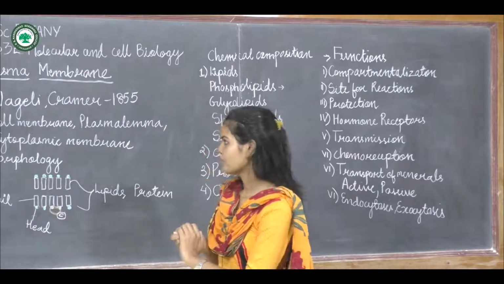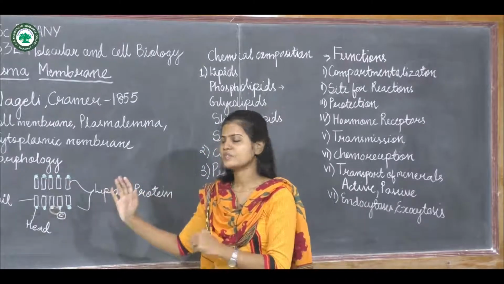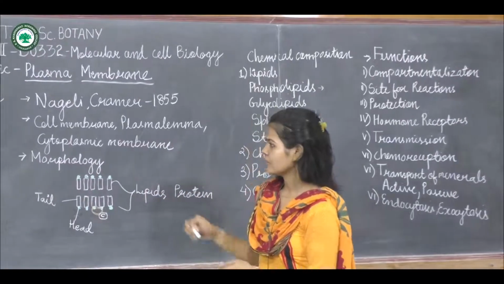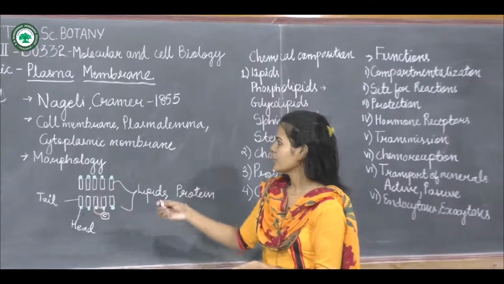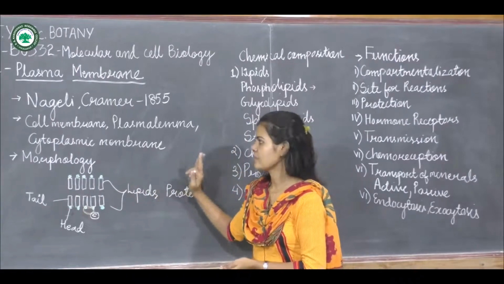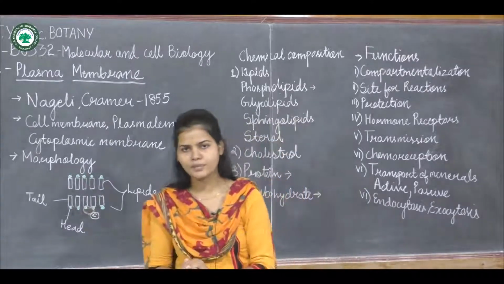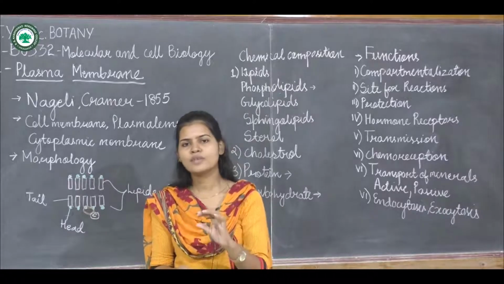This is about the plasma membrane, that is the layer which is next to the cell wall in the case of a plant cell. So next to the cell wall there is the presence of the plasma membrane. It is also called the cell membrane, plasma membrane, or cytoplasmic membrane. Morphology: mostly it is called a trilamellar layer, that is two layers and between them a transparent fluid.